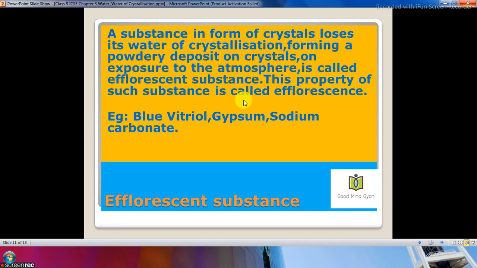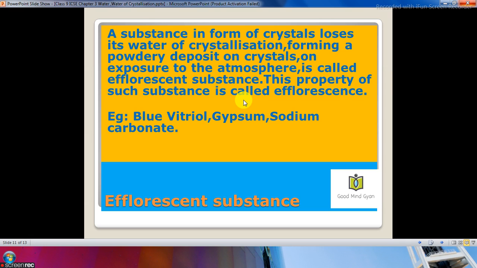A substance in the form of crystals that loses its water of crystallization, forming a powdery deposit on the crystals on exposure to the atmosphere, is called an efflorescent substance. This property of such substances is called efflorescence. So the substances which show efflorescence are blue vitriol, which is copper sulfate.